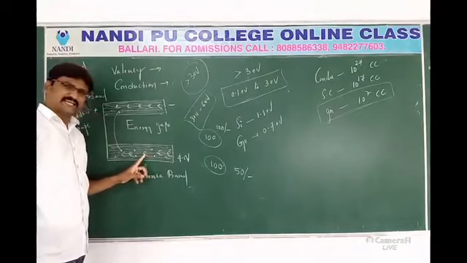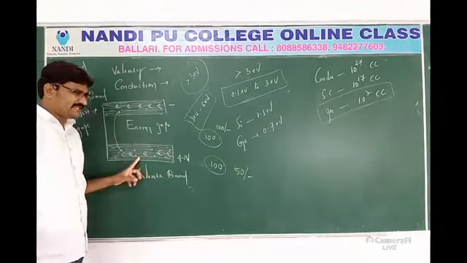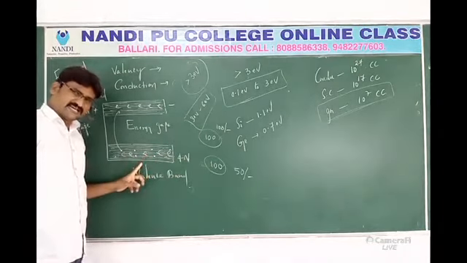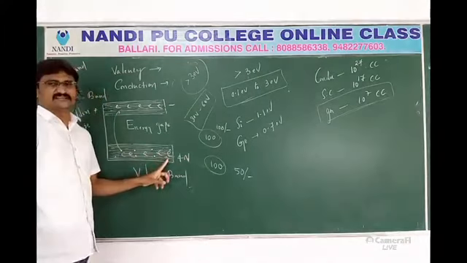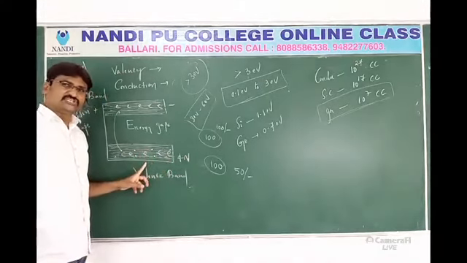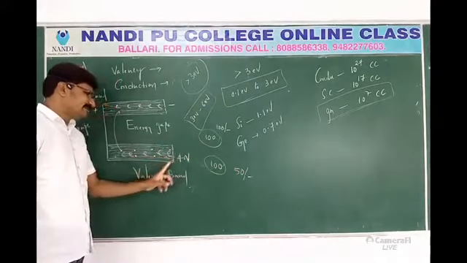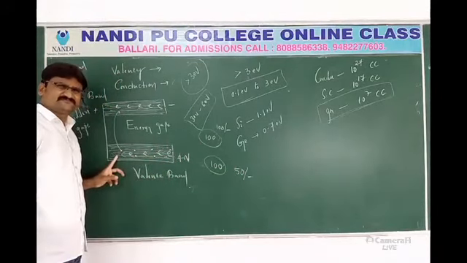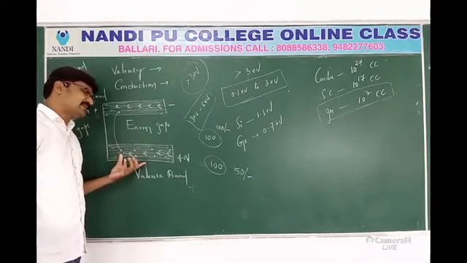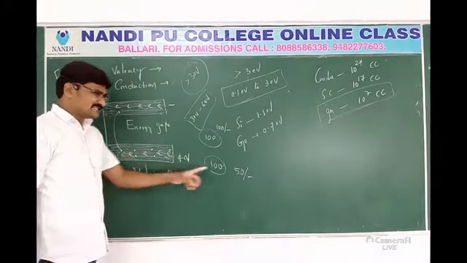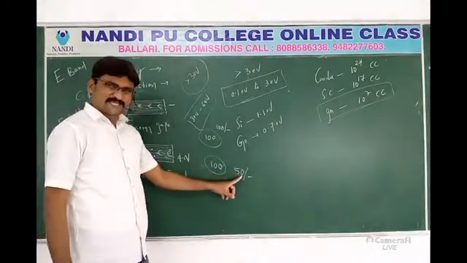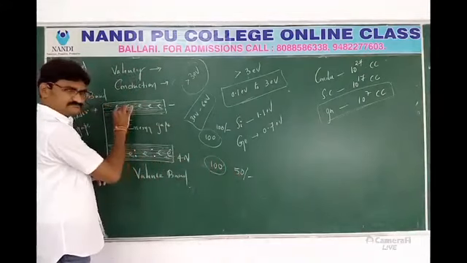Means the electrons are present here. How many? 100 can be here. 100 places are there. Each one has to pay 50 rupees, means the minimum energy, so all belong to here. Once this fellow gets one more 50 rupees, he can reach here.